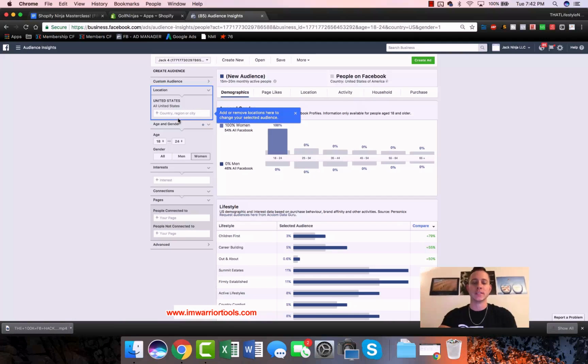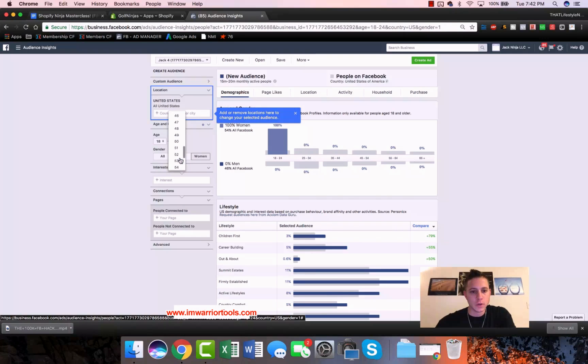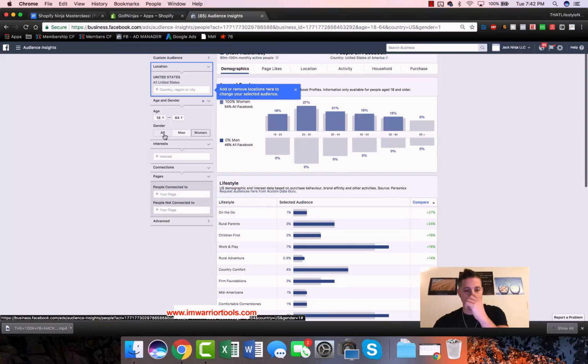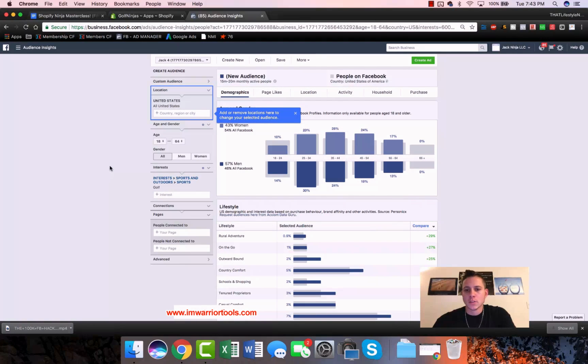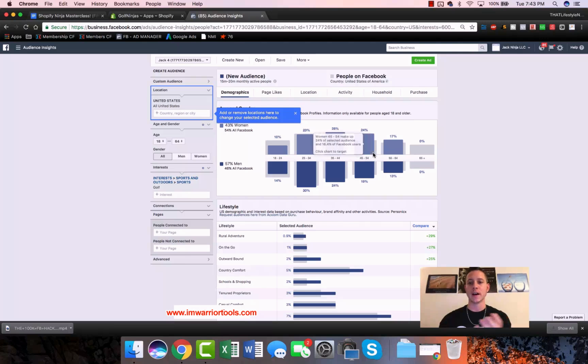And since we're going to advertise mostly to the USA, we're going to leave this how it is, and we are going to do 18 to 64, and we're going to do all for gender. And we are going to put an interest in here that says golf. So now we see that, instead of it being primarily women, it's primarily men, and we can see that the age range is about 25 through 64, with about 75% of people being between 25 and 54. So now all of a sudden we know a lot more about our target market. Instead of advertising to everyone on Facebook, we would probably advertise to people who are 25 through 54.